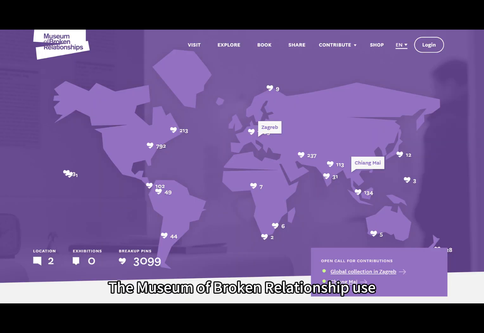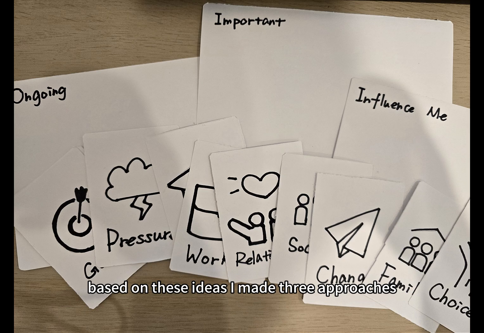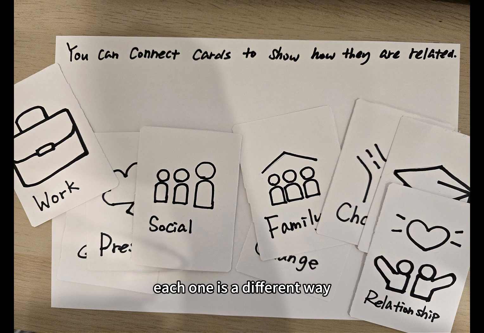The Museum of Broken Relationships uses objects to tell personal stories. This inspired me to use objects to represent life experiences in a more personal way. Based on these ideas, I made three approaches. There are open arrangement, categorization, and relational mapping. Each one is a different way to organize life experiences.